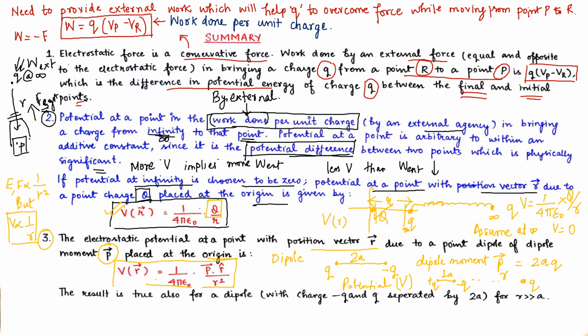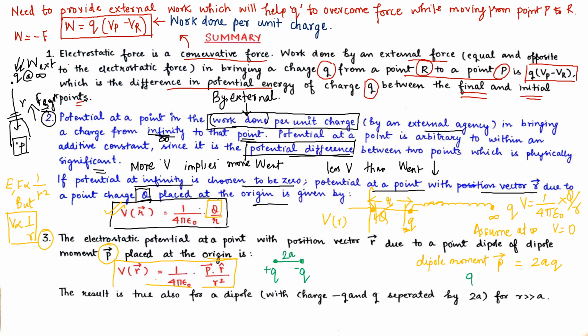This is the distance from our dipole to this test charge q. I'll make one clear diagram so that it will give you a better understanding. This is our dipole, plus q and minus q. Length of the dipole is 2a.